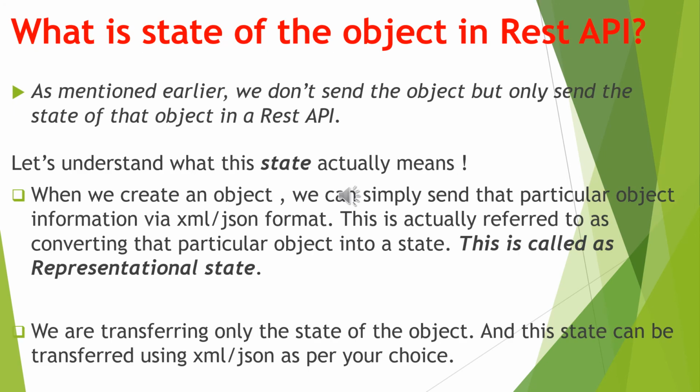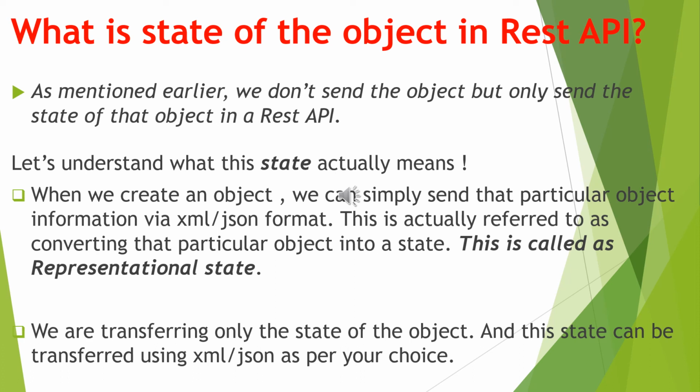Now we have got the term representational state transfer. But what does the word state in that term stand for? As mentioned earlier, we don't send the object, but only send the state of that object in a REST API. So let's understand what this state actually means. When we create an object, we can simply send that object's information via XML or JSON format.